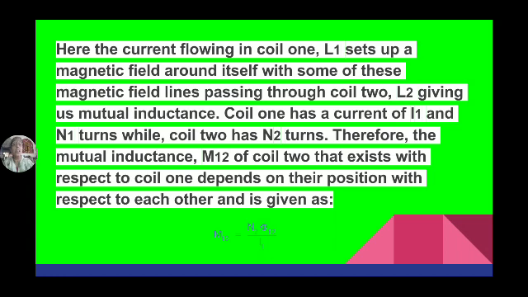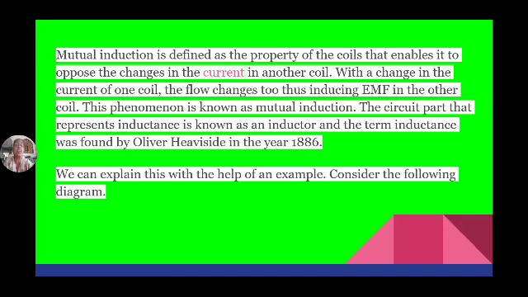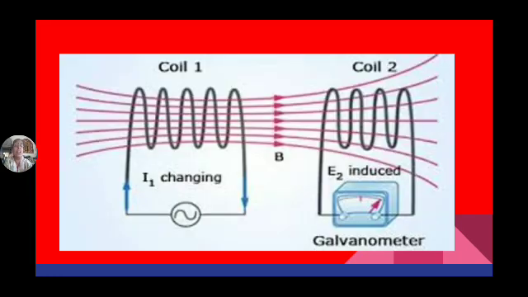And mutual inductance is a property between the coils, not only a single coil, because of which one coil is able to induce EMF in another coil. So it is given by M is equal to mu into N1 into N2 into cross-sectional area A by L, where L is the length of the coils.